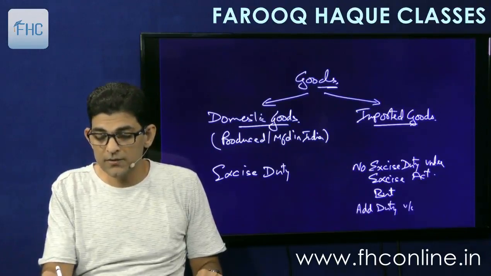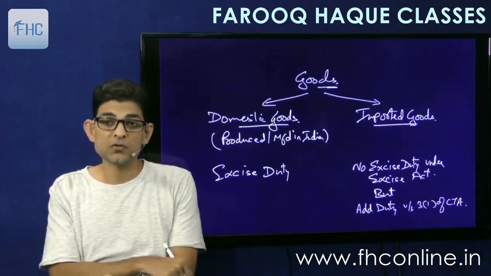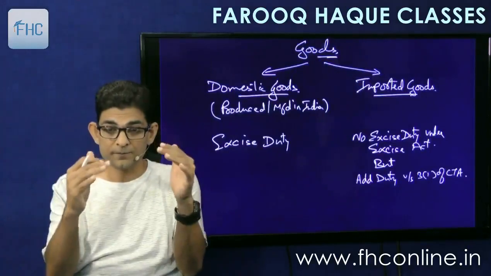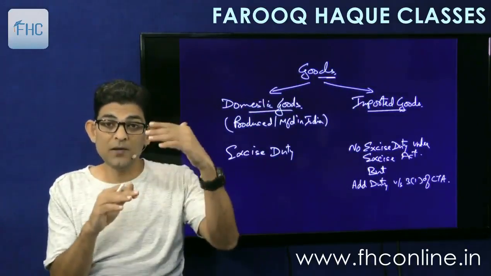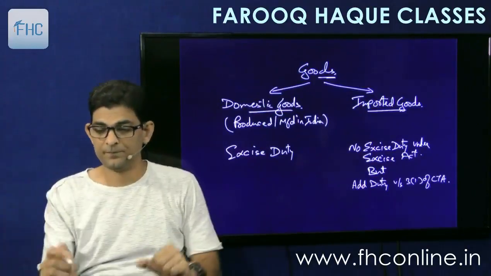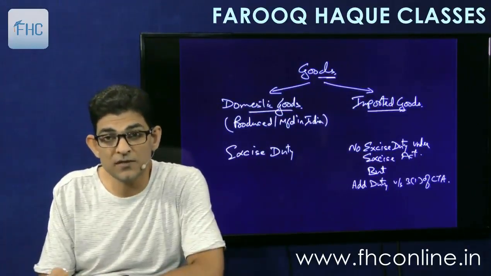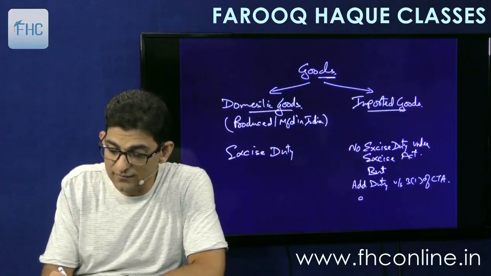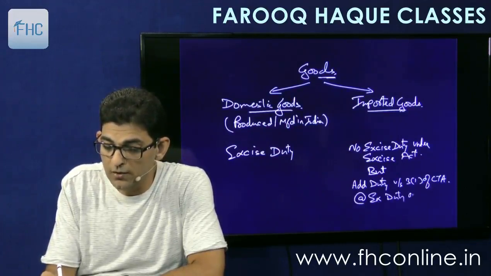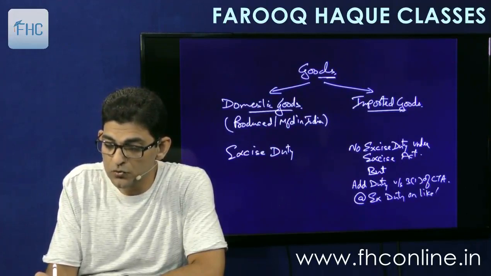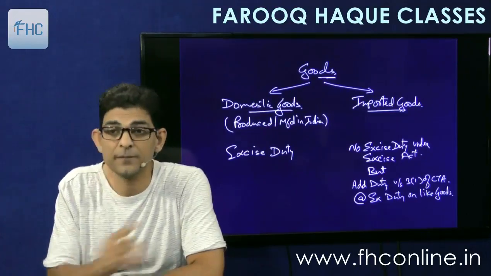Additional duty under section 3(1) of the Customs Tariff Act is imposed to bring them at par. Hence that is called countervailing. To countervail means to bring them at par. We charge additional duty at the rate of excise duty on like goods produced or manufactured in India.